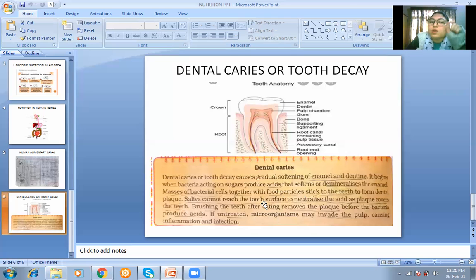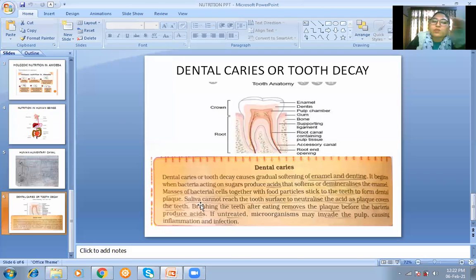वो acid जो बैक्टीरिया ने प्रोड्यूस किया है, first of all the food which is stuck. ठीक है, फूड के ऊपर आएगा बैक्टीरिया. So bacteria will produce acids, and acid is that which softens the enamel. And when masses of bacterial cells, कि जब कितना सारा बैक्टीरिया इकट्ठा हो जाएगा, together with the food particles stick to the teeth, they form dental plaque. ठीक है, so when more bacteria stick to it and more acid is produced, that will form plaque. Saliva cannot reach the tooth surface to neutralize the acid as plaque covers the teeth.